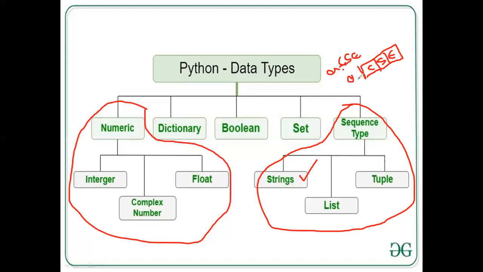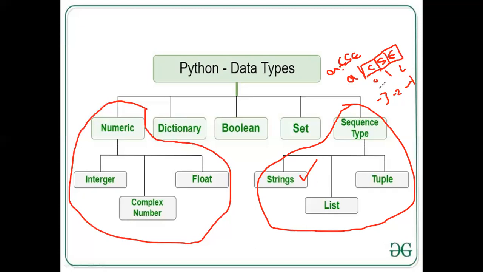So the memory location will be A, and the index values will be 0, 1, 2, or -3, -2, -1. If you want to access the first character of the string, you can call A of 0 or A of -3. If you want to access the last element of the given string, you can access it with A of 2 or A of -1.